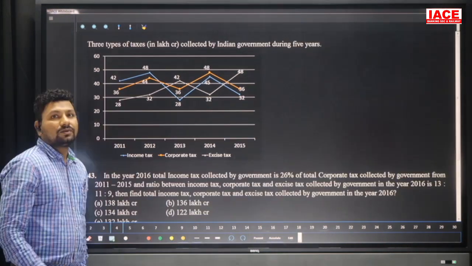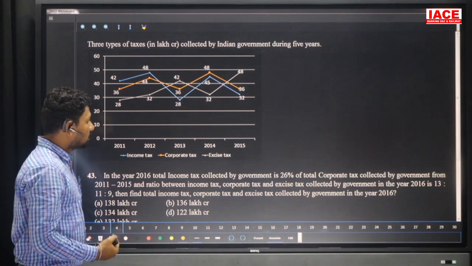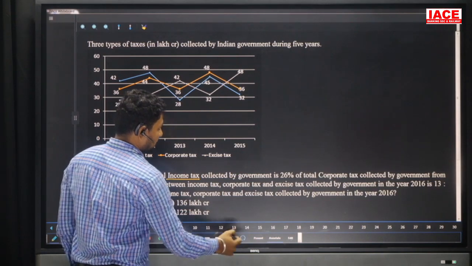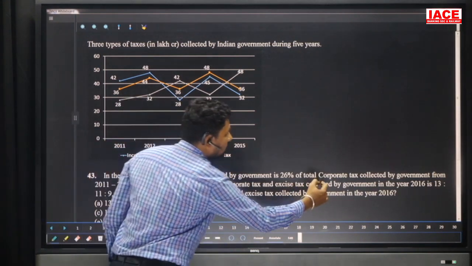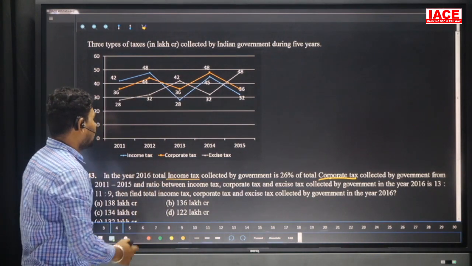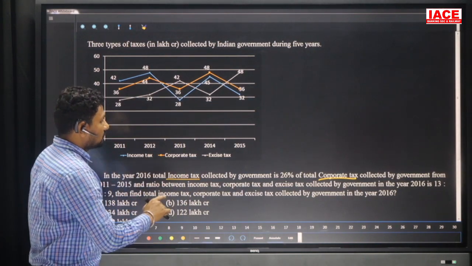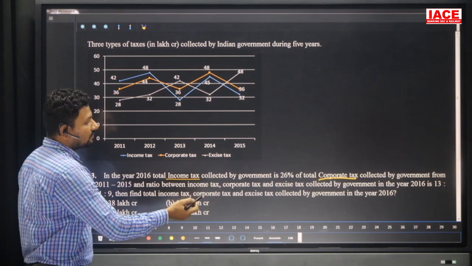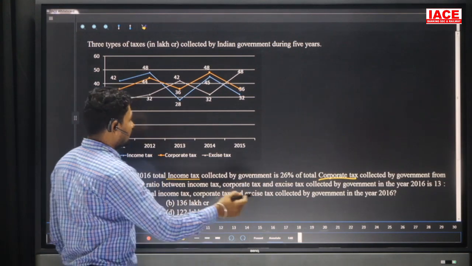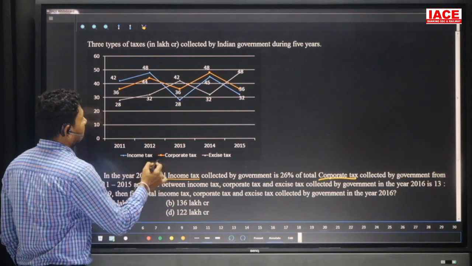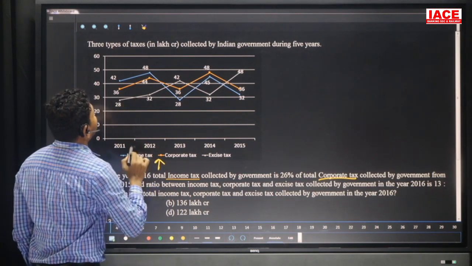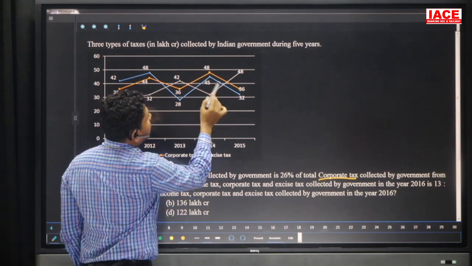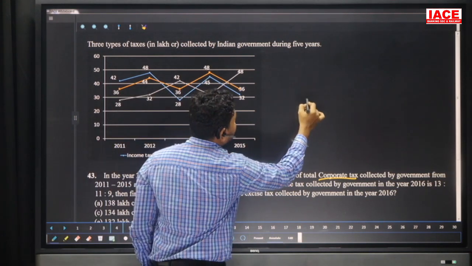Next, question number 43. In the year 2016, total income tax collected by the government is 26 percent of the total corporate tax of 2011 to 2015, and the ratio between the income tax, corporate tax and excise tax of 2016 is given. We should distribute according to the ratio also. First of all, we should calculate 26 percent of the corporate tax of 2011 to 2015. Corporate tax belongs to the orange color. Here 36 plus 44 is 80, 80 plus 36 is 116, 116 plus 48 plus 36 is 84, 84 plus 116 is equal to 200.